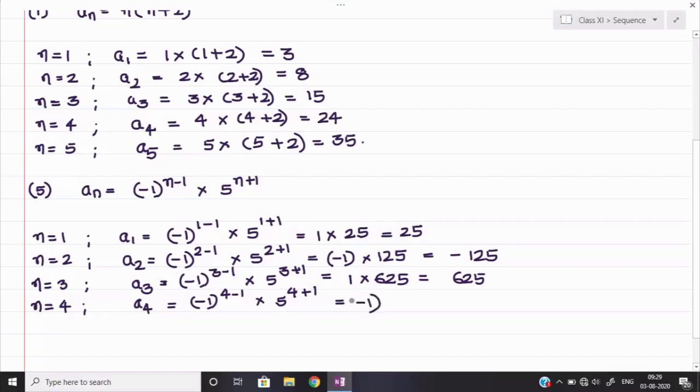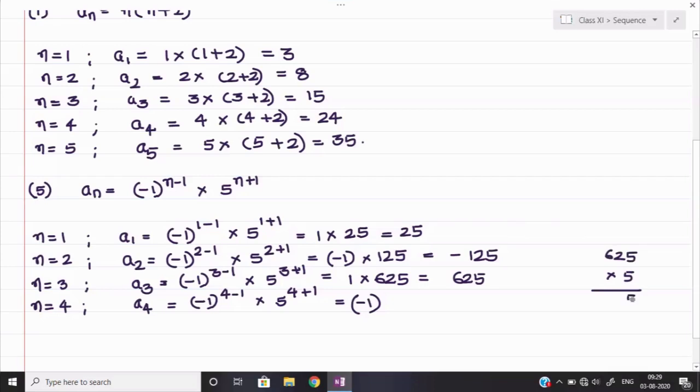And 5 to the power 5, 5 to the power 4 is 625, and I think 625 we shall multiply by 5, so it should be 3125. Let us check once. 625 into 5, it will come, I think so, 3125.